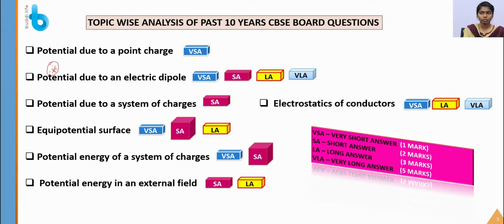Next, potential energy of a system of charges. Here also a large number of short answer questions will be asked. Potential energy in an external field: in this topic you may be asked a short answer and long answer, and for the electrostatics of conductors you may be asked a very short answer, long answer and very long answer. So these are the mark categories: very short answer is 1 mark, short answer is 2 marks, long answer is 3 marks, and very long answer is 5 marks.